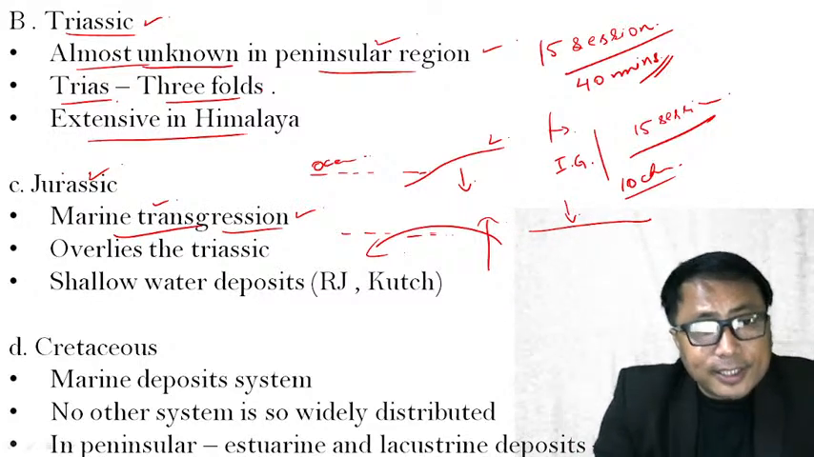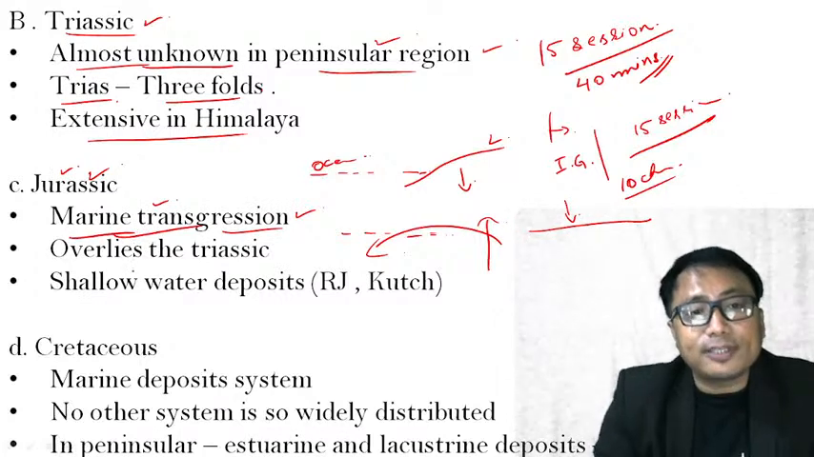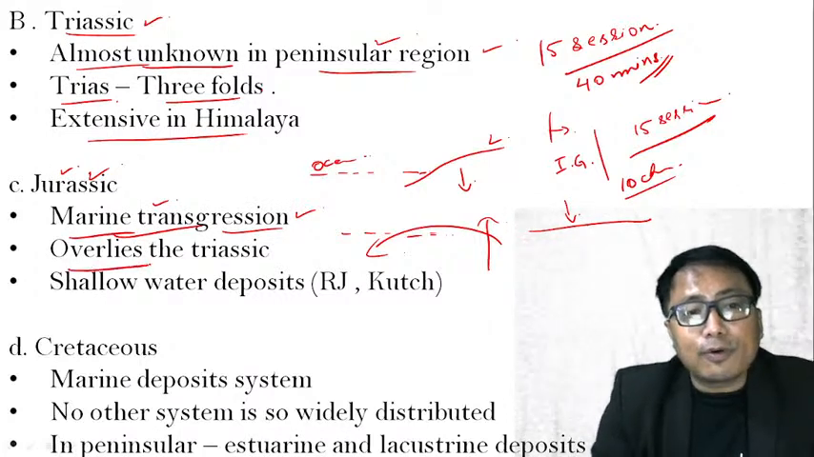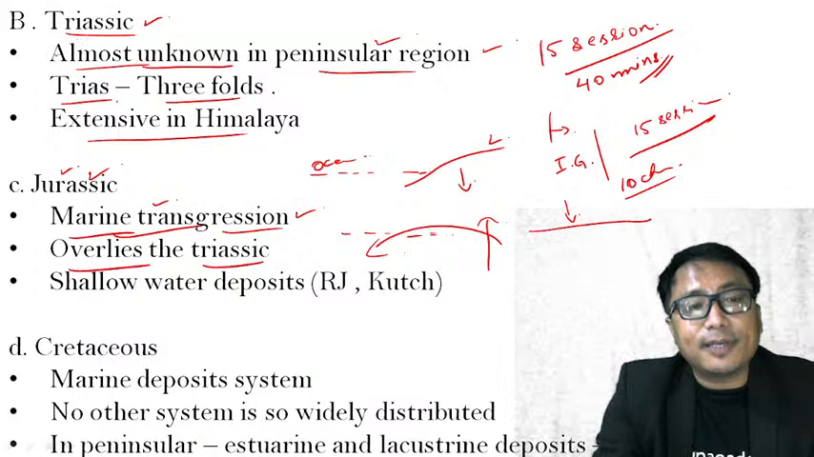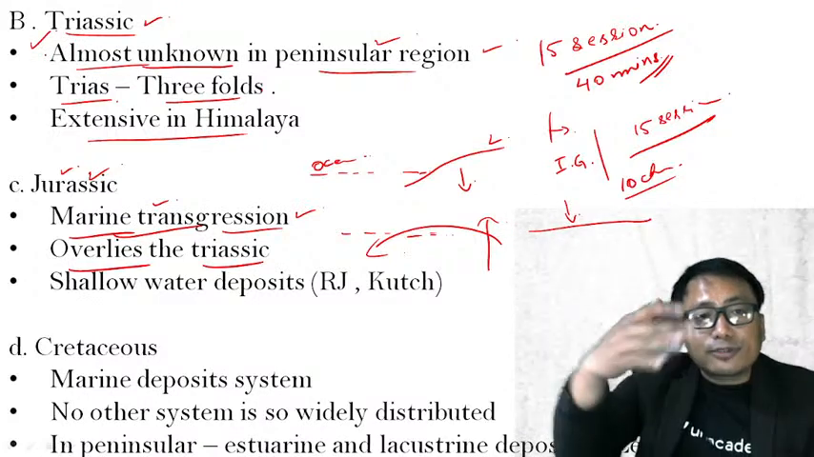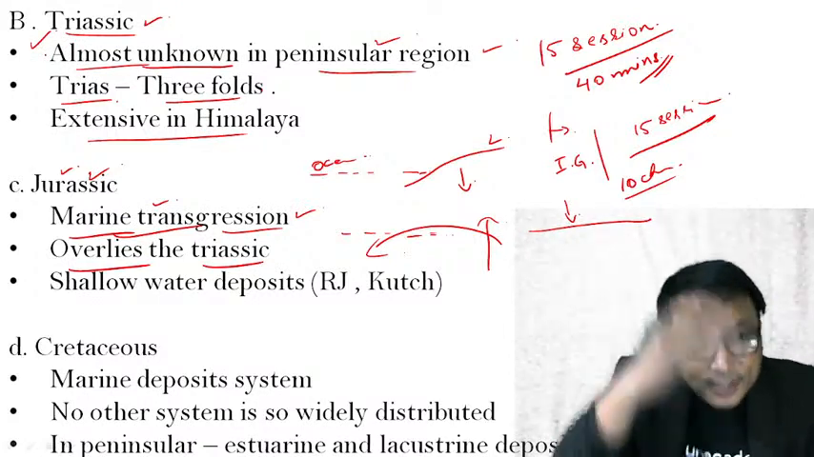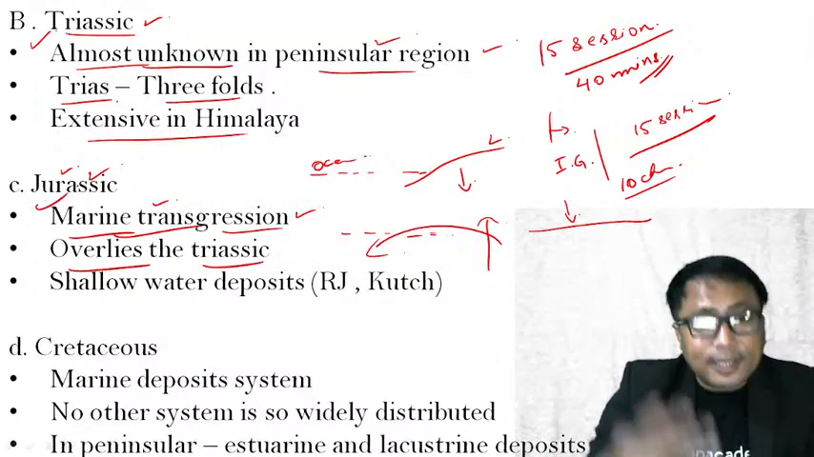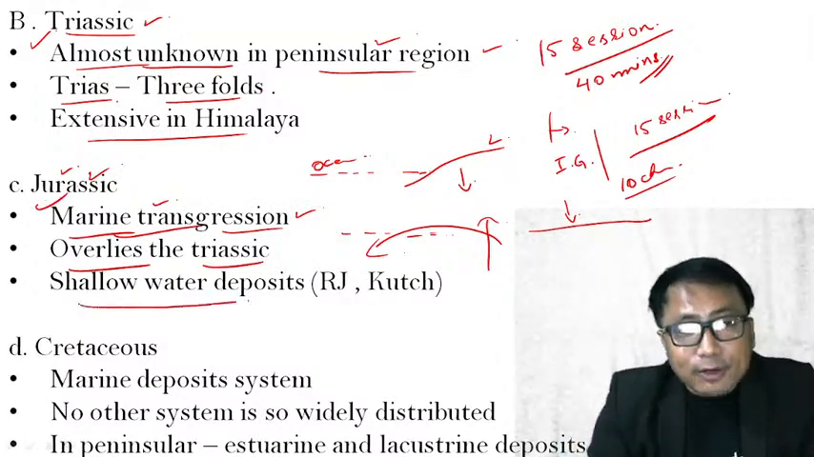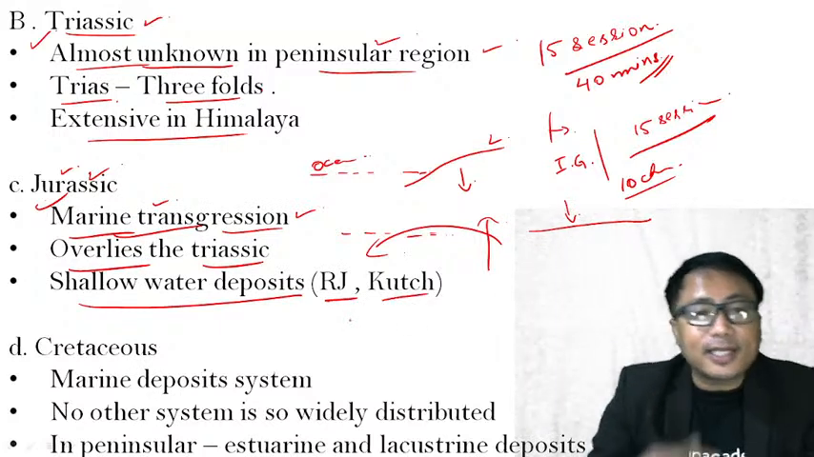Clear? So in this Jurassic period, you have this marine transgression. It overlies the Triassic, meaning Triassic was the first rock formation. After that, Jurassic came into being. Like the shallow water deposits you will find in the Rajasthan and Kutch region.